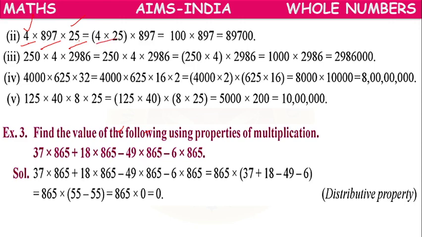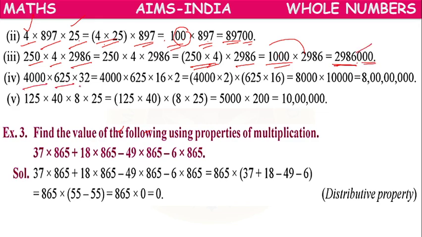So 4 into 25 we group together, which is 100, and 897. The 2 zeros we keep separate. 1 into 897 is 897, and these two zeros are taken on the right side. Next, 250 into 4 into 2986. 250 into 4 we can group together. 250 fours are 1000. Multiply with 2986 and it will come. 3 zeros we have to keep on the right side.